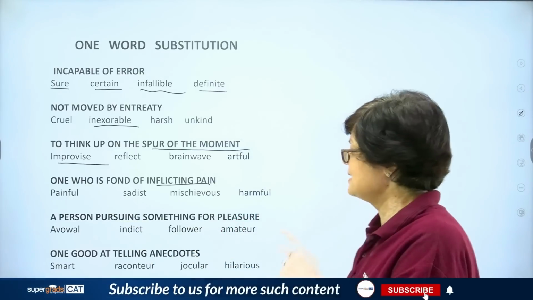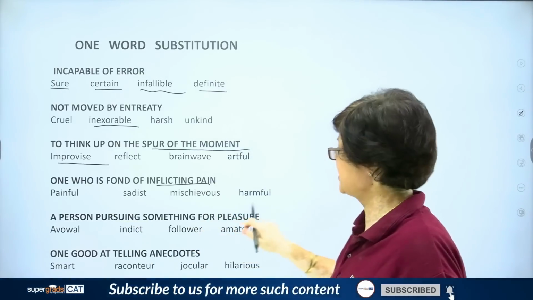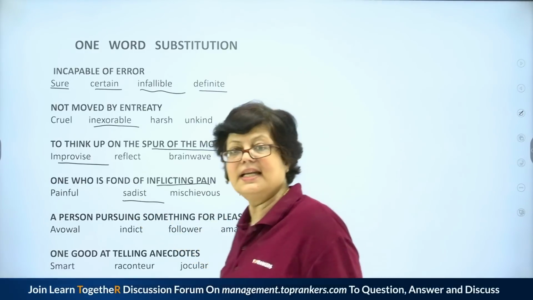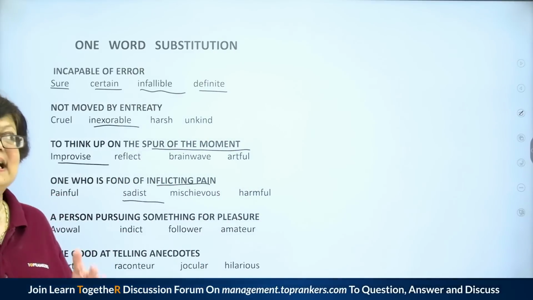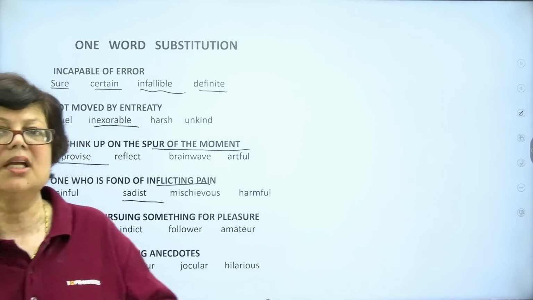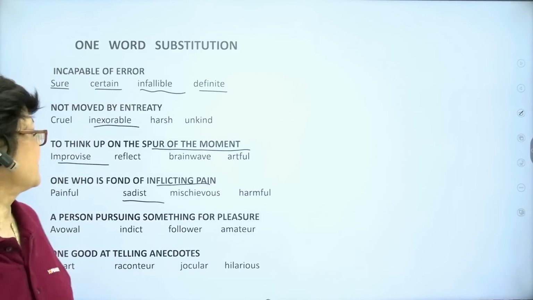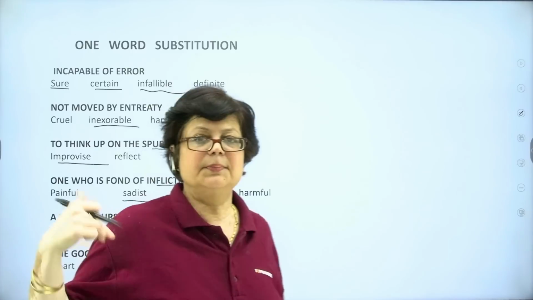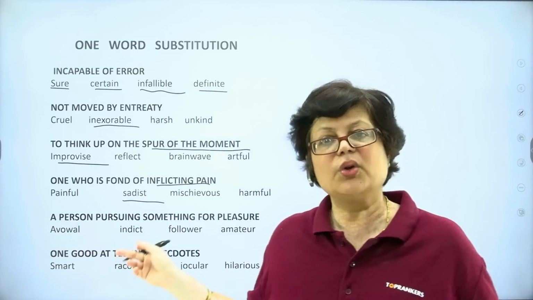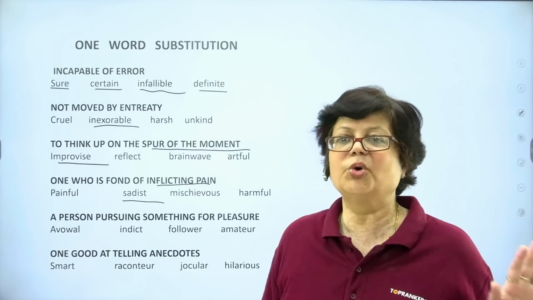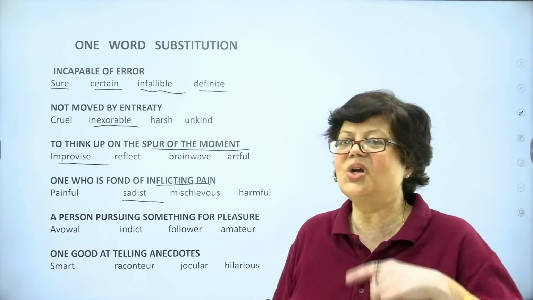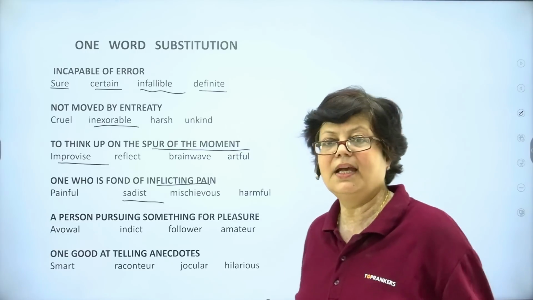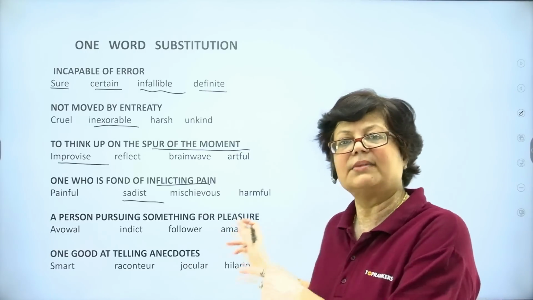Painful, sadist, mischievous, harmful. The correct answer is sadist. A sadist is a person who finds happiness in inflicting pain on others. Next, a person pursuing something for pleasure. A person pursues something only for pleasure, not for monetary benefit, meaning he is not earning anything from that activity. He is just happy and satisfied taking up that activity.